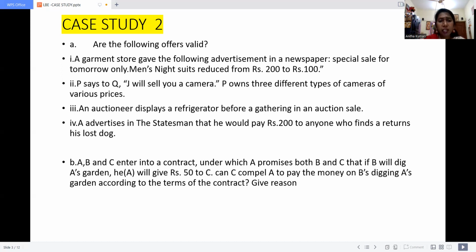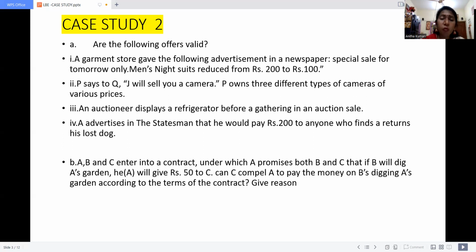Okay, next one. A advertised in a statement that he would pay rupees 200 to anyone who finds and returns his lost dog. So what kind of contract is it? It is called a unilateral contract.